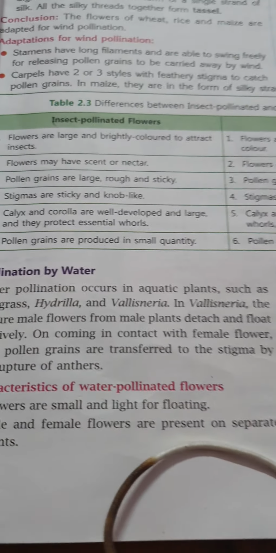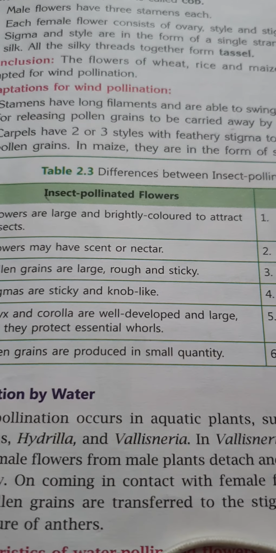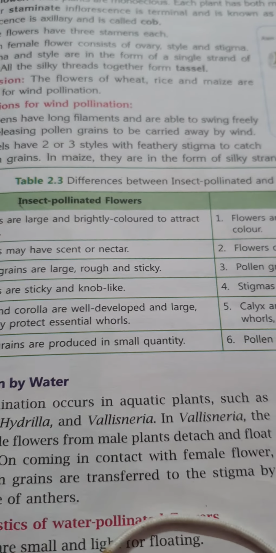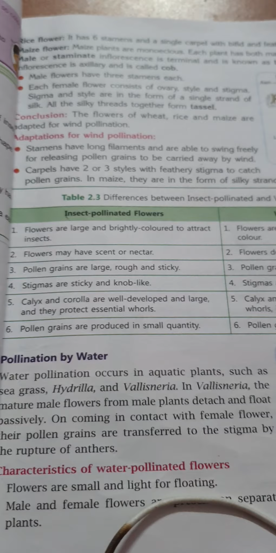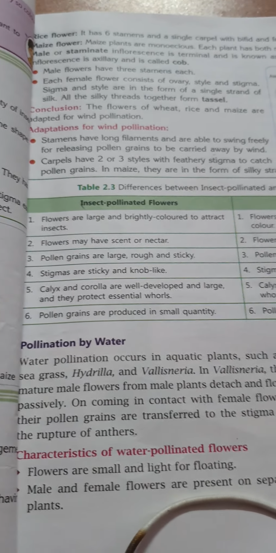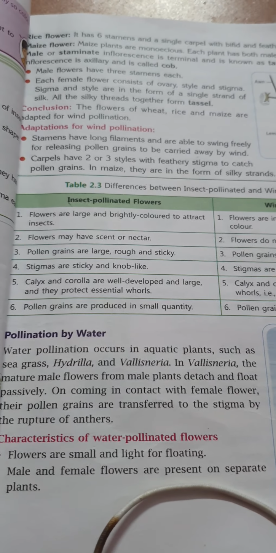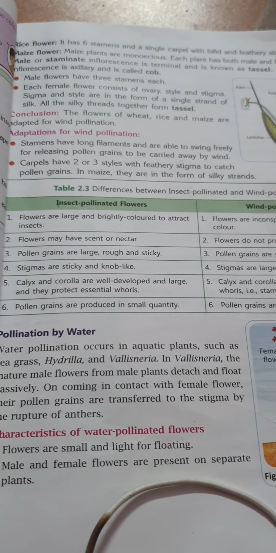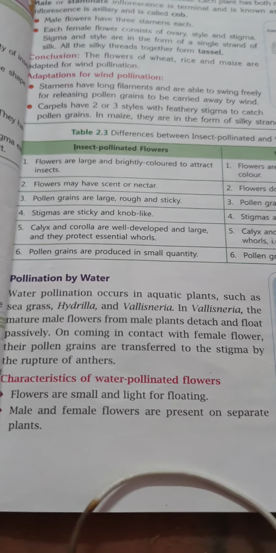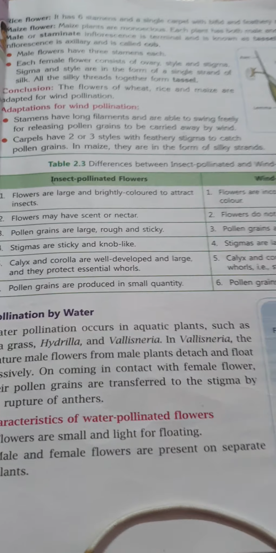Now comes pollination by water, which is known as hydrophily. Water pollination occurs in aquatic plants such as sea grass, Hydrilla and Vallisneria. In Vallisneria, the mature male flowers from male plants detach and float passively, and on coming in contact with the female flower, their pollen grains are transferred to the stigma by the rupture of anthers.